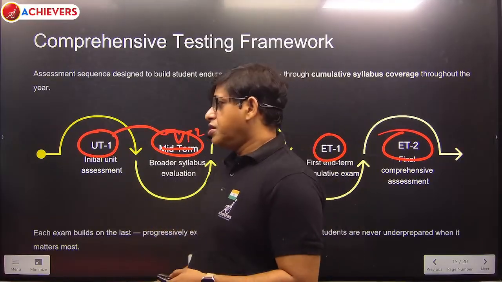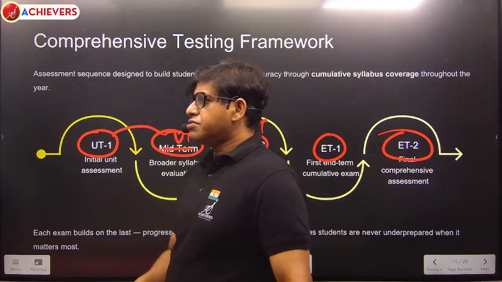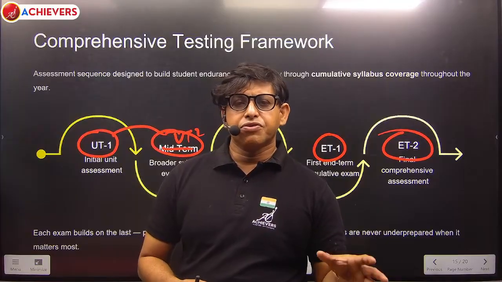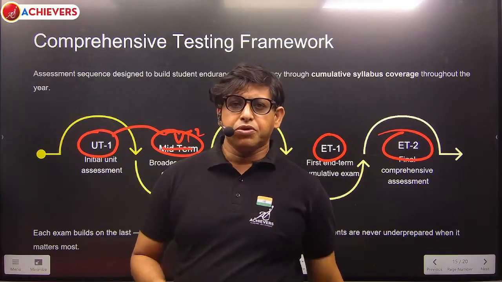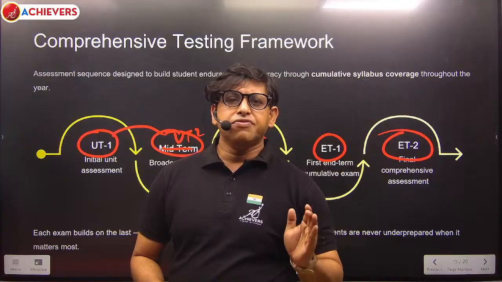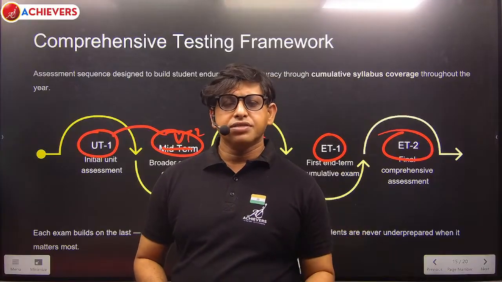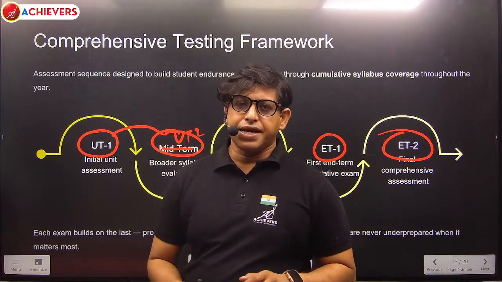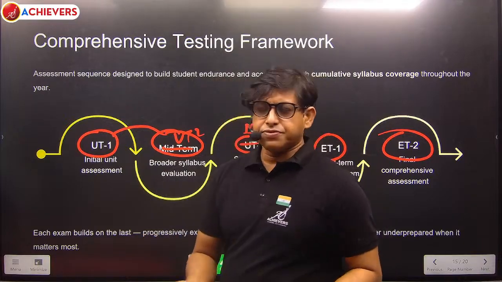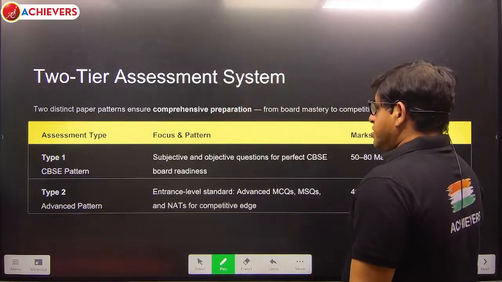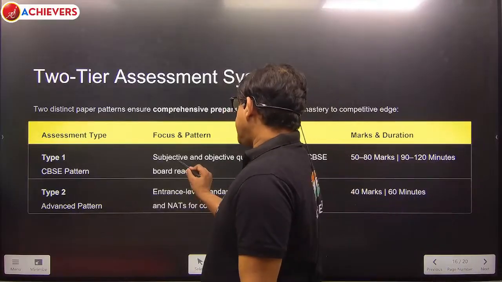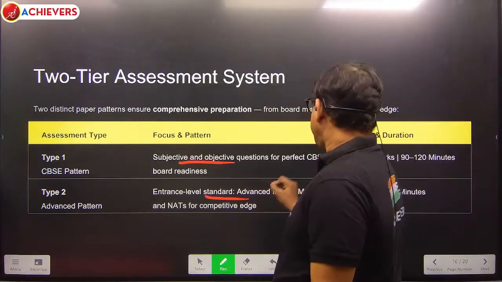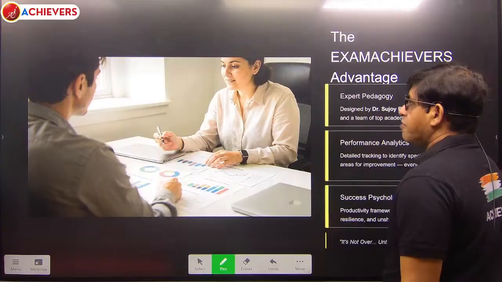So in the midterm also we are going to take the full syllabus type paper. Okay? Only the smaller UT1 and UT2 will be of 50 marks and the rest will be like the board pattern, like the school full syllabus type pattern. Only the syllabus varies. Okay? So this is a two tier examination for the CBSE pattern. First is the board type pattern and second is the entrance type pattern. Okay? And the marks and so on I have already told you.